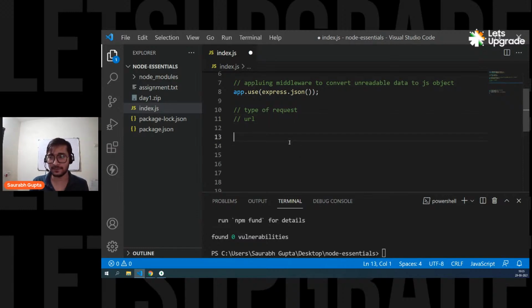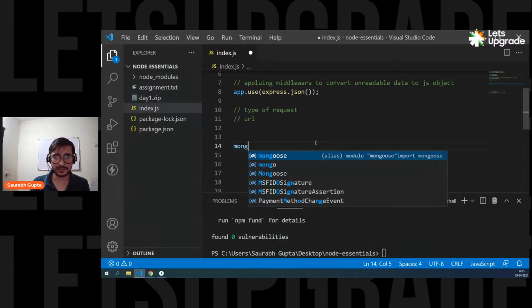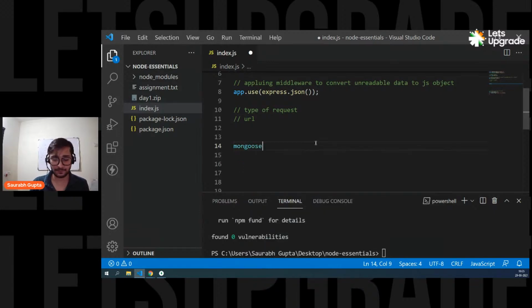It's really simple. What you have to do is simply write mongoose dot connect. There's a function called connect, the Mongoose object dot connect function. And here you simply pass the URL string, the name of the server, the port number of the server, and everything. So that goes like this: mongodb colon double slash.